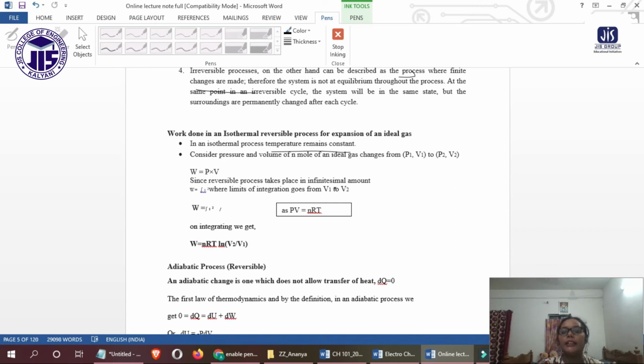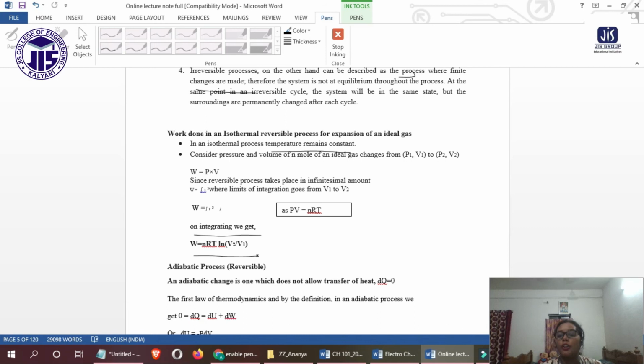On integrating, we get W equals nRT ln V2 by V1, right? This is the expression of the work done for the isothermal reversible process.